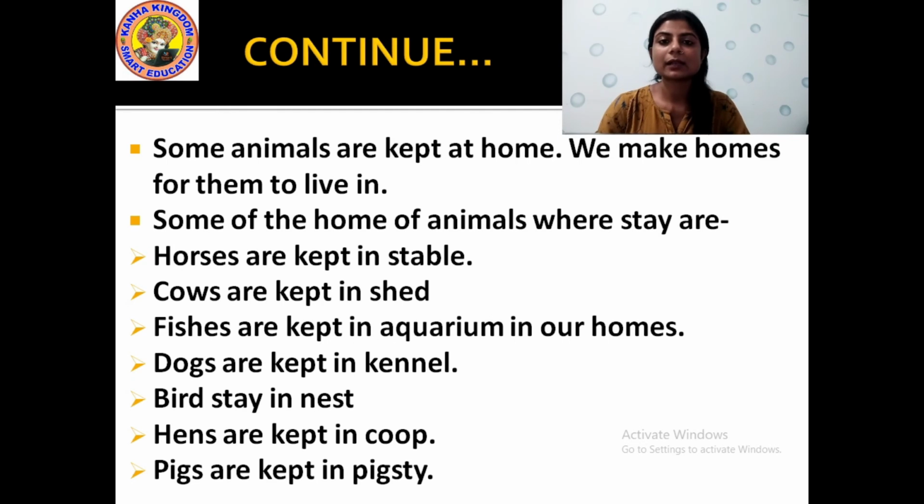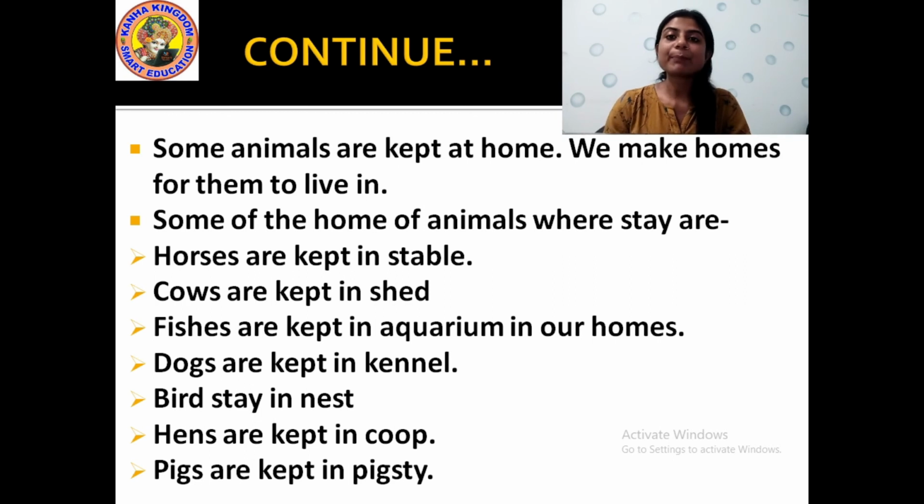K-E-N-N-E-L, kennel. Birds stay in nest. Where do birds stay? They stay in the nest. Hens are kept in coop. The home of a hen is called a coop. It is a tiny house where the hens stay along with their chicks.